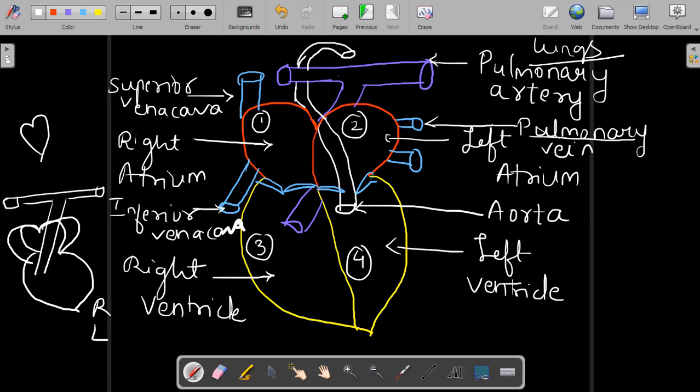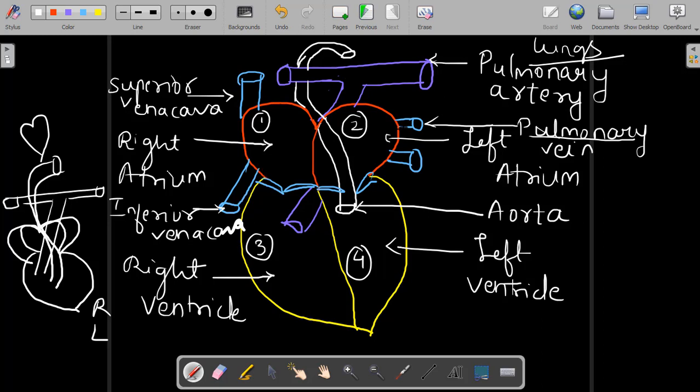After that, you can draw an S-shaped structure like this. Okay, you can draw an S-shaped structure, and this S-shaped structure you have to start from left ventricle. This is said to be aorta, which will pump the blood to all parts of the body. Okay, so time being, just remember the names. What are the functions of all these parts of the heart, we will discuss in our upcoming sessions. Today's session we discuss only the structure of the heart and how to draw the heart.